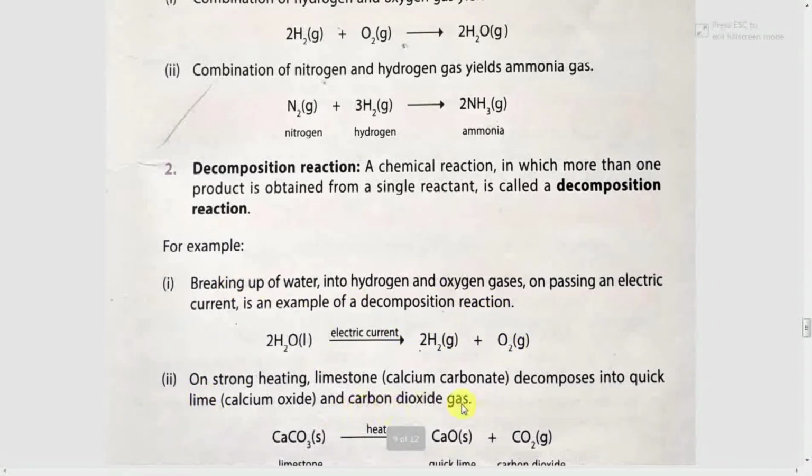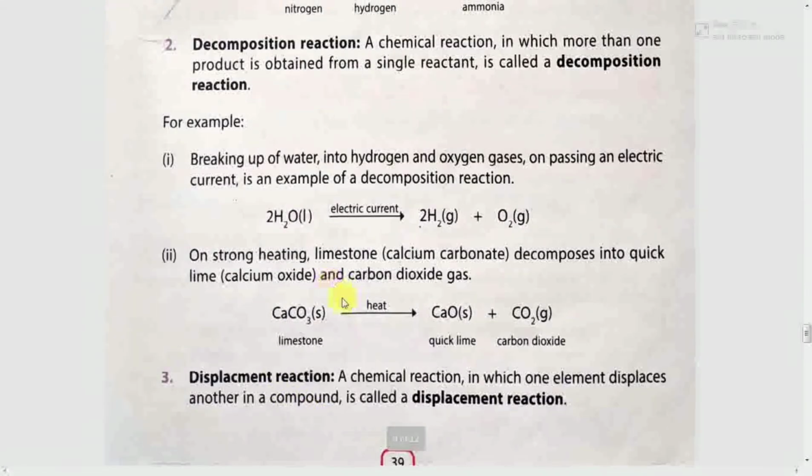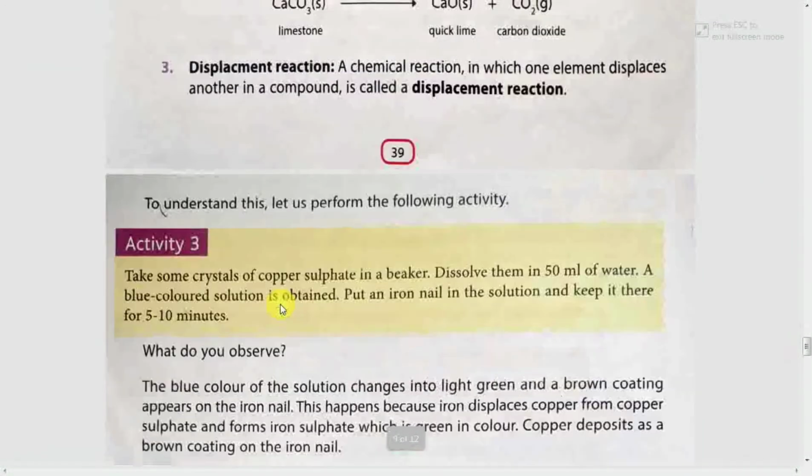So this is the example of decomposition reaction. Next, another example is when on strong heating limestone, calcium carbonate, decomposes into quick lime, calcium oxide, and carbon dioxide gas. You can see just CaCO3, limestone, when heated it changes into quicklime plus carbon dioxide. So this is the example of decomposition reaction.